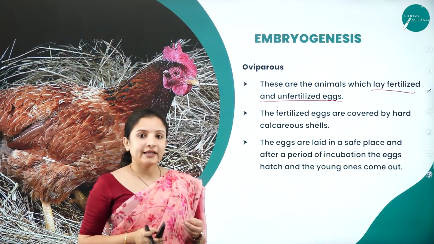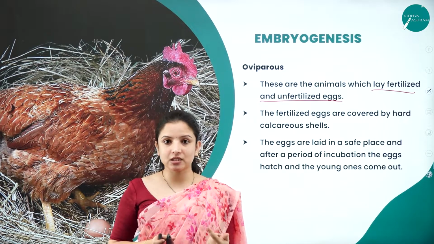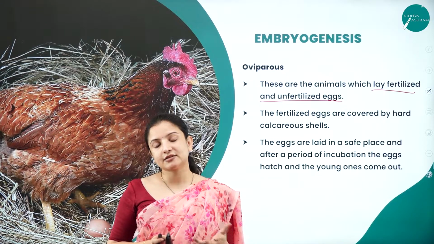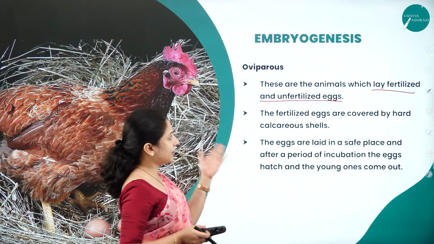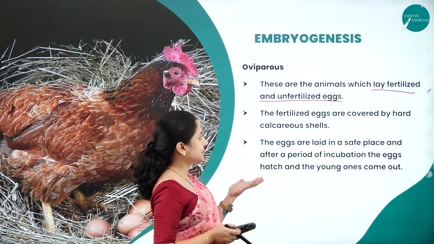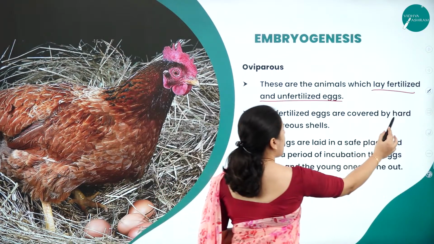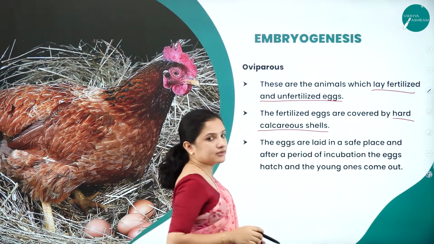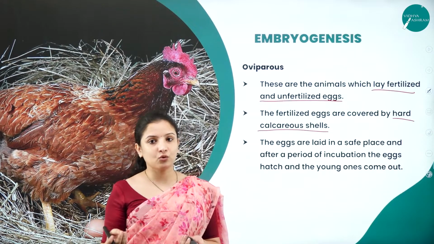If they lay fertilized eggs, it means the fertilization is internal. If they lay unfertilized eggs, it means the fertilization is taking place externally. Therefore they lay both fertilized and unfertilized eggs, and the fertilized eggs are usually covered by hard calcareous shells. Are unfertilized eggs covered by calcareous shells? No. Why aren't they?